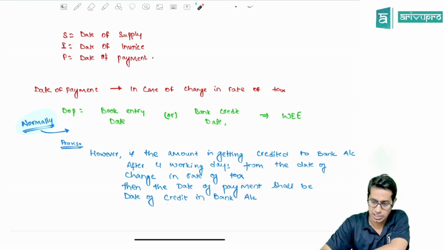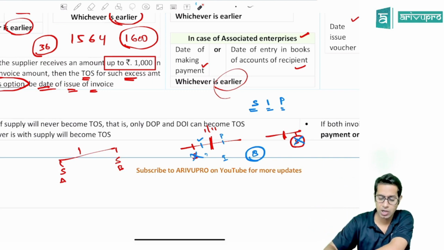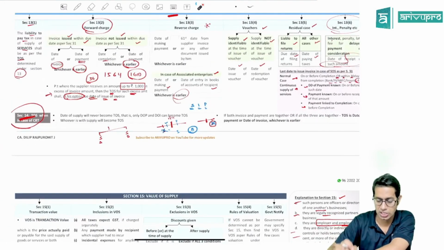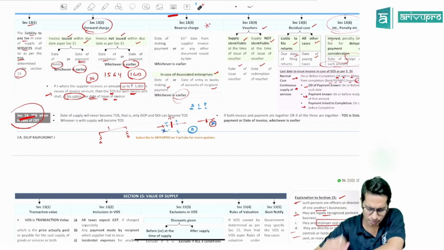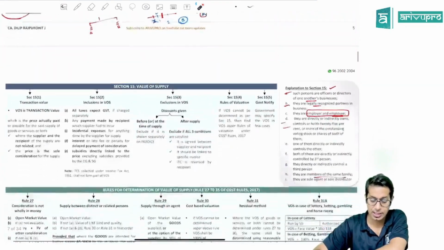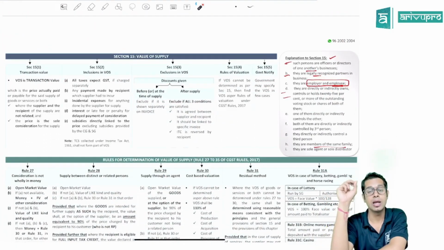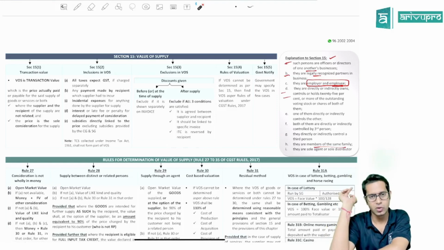So, if there is a change in rate of tax and the amount is deposited to the bank account after 4 working days from the date of change in rate of tax, then the time of supply will be what, sir? The date of change in rate of tax. The date of payment will be what, sir? The date on which the amount is credited to the bank account.